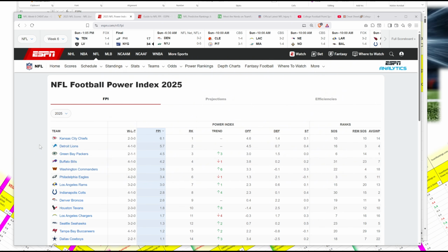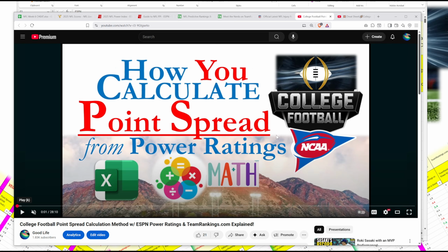So the way you would do that is, let's say the Kansas City Chiefs are playing at home. Their football power index is 6.1. You add 2, so that's 8.1, minus 3 from the Rams. That means the Kansas City Chiefs would be favored by 5 points, minus 5. I go into details on how to calculate point spreads in a video on my YouTube channel, how to calculate point spreads from power ratings. The example there is college football, but it is the exact same method to calculate point spreads for the NFL.